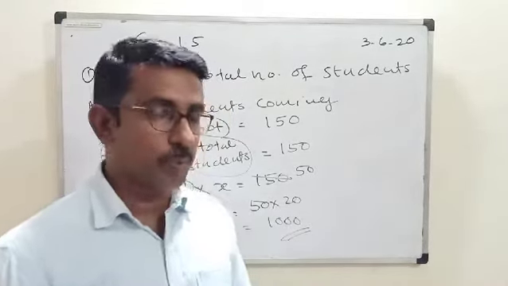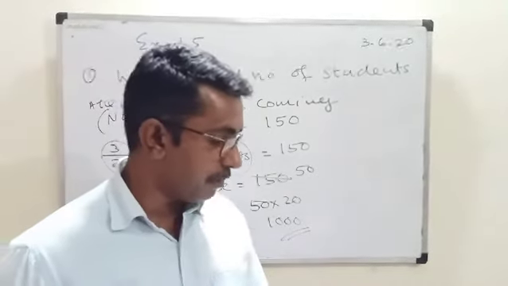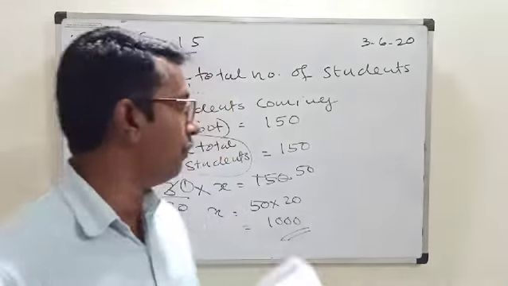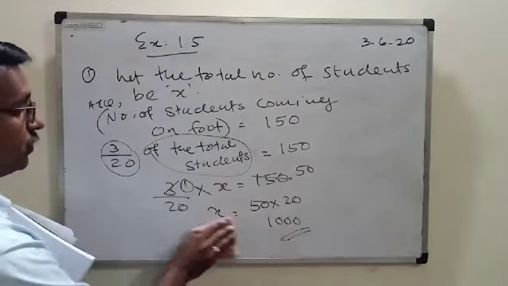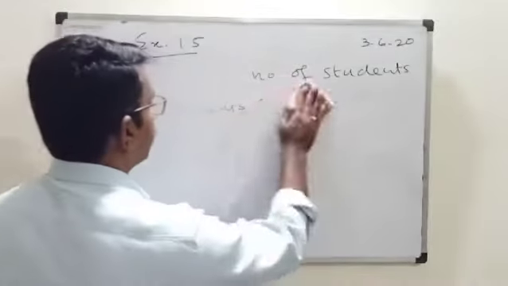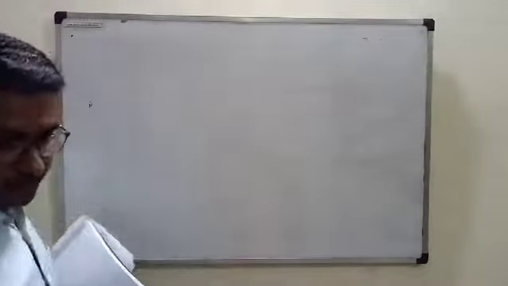Okay. Now let us go through one by one and also find the number of students coming by bus and on bicycle. Two more things. But you see, let us remember this one. Total number of students is x. Now you see this one. Let us find out each and everything separately.